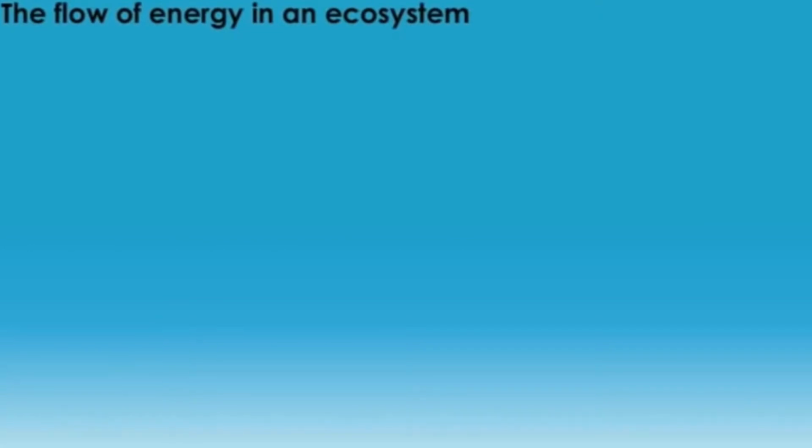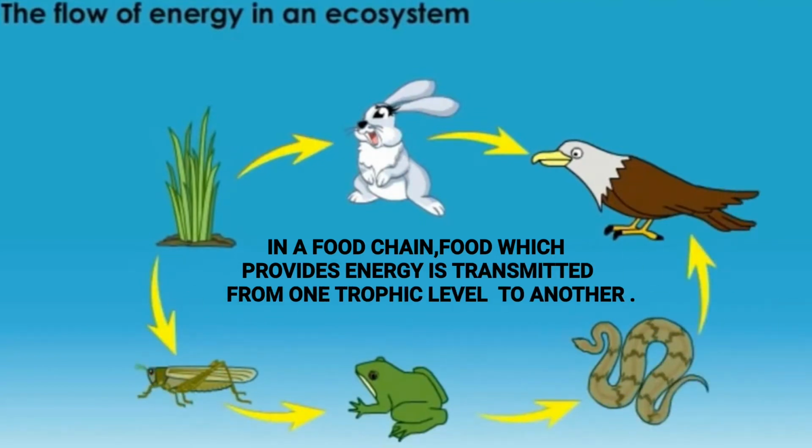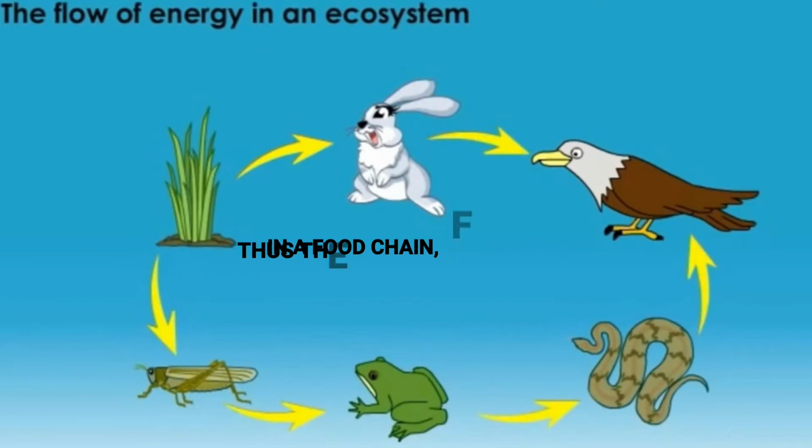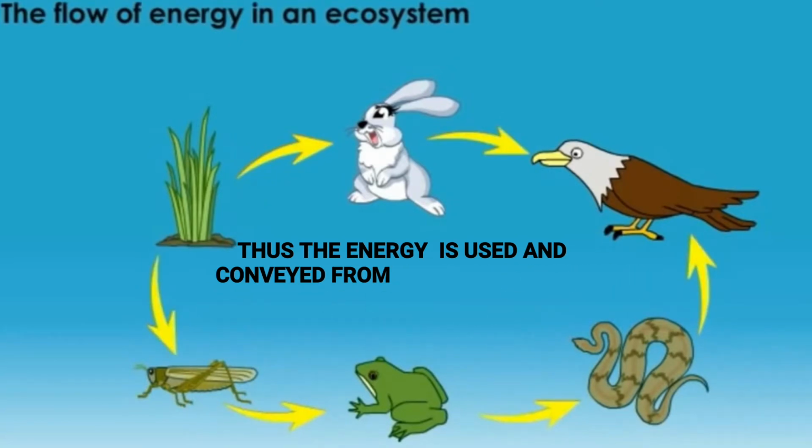The flow of energy in an ecosystem. In a food chain, energy is transferred from one trophic level to another. Thus, energy is used to convey it from one trophic level to another. This process is called flow of energy.